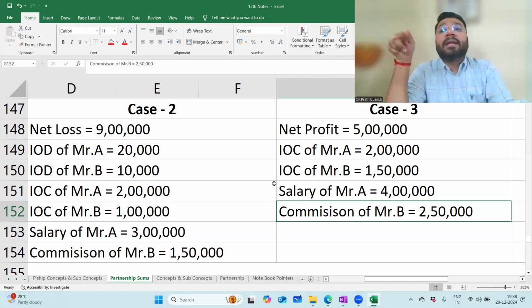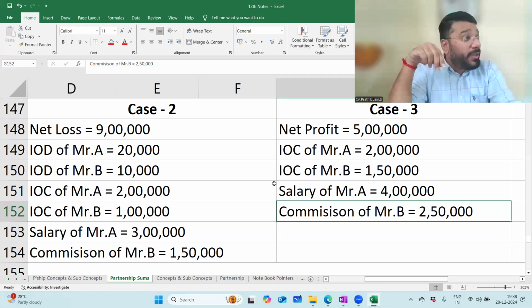So now in this case, what are they supposed to do? Transfer the 9 lakh rupees from P&L to appropriation account, record the IOD. Your loss will get reduced. That loss you have to distribute in the profit sharing ratio to the partners.